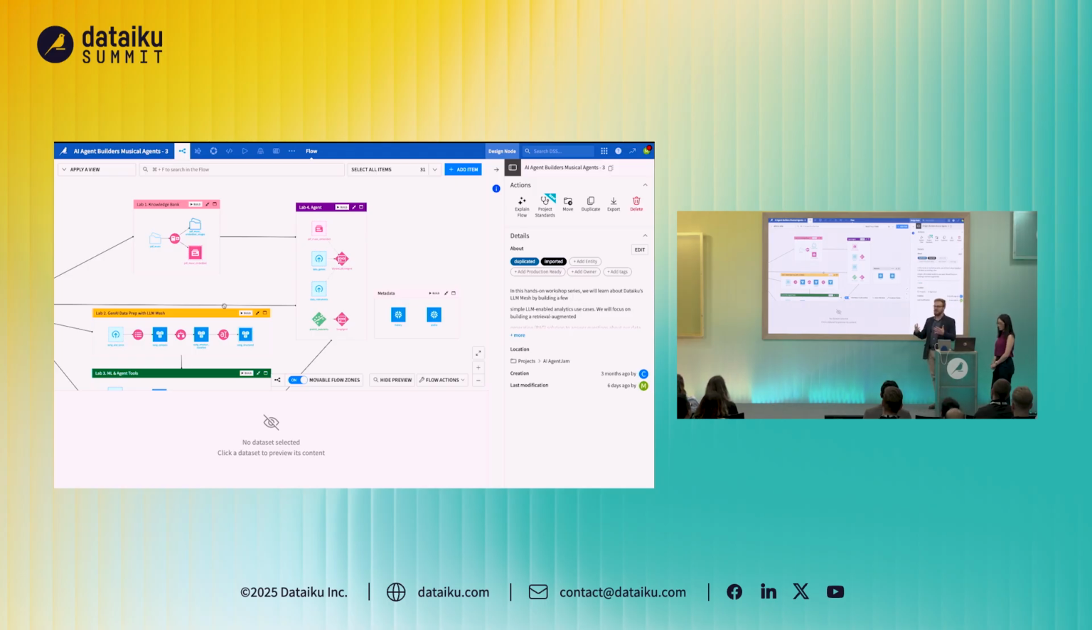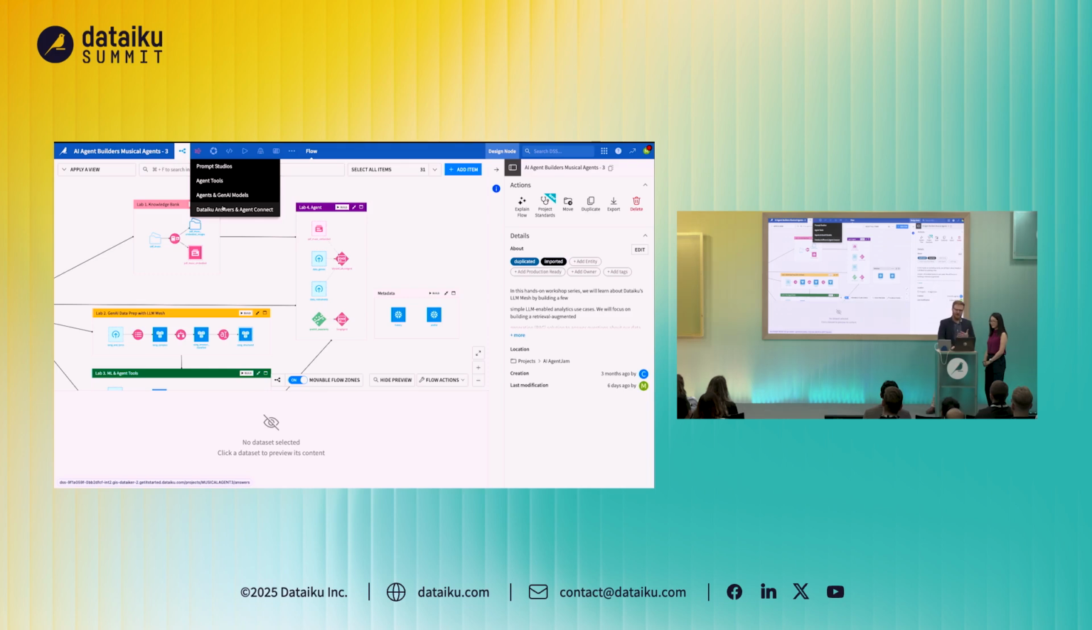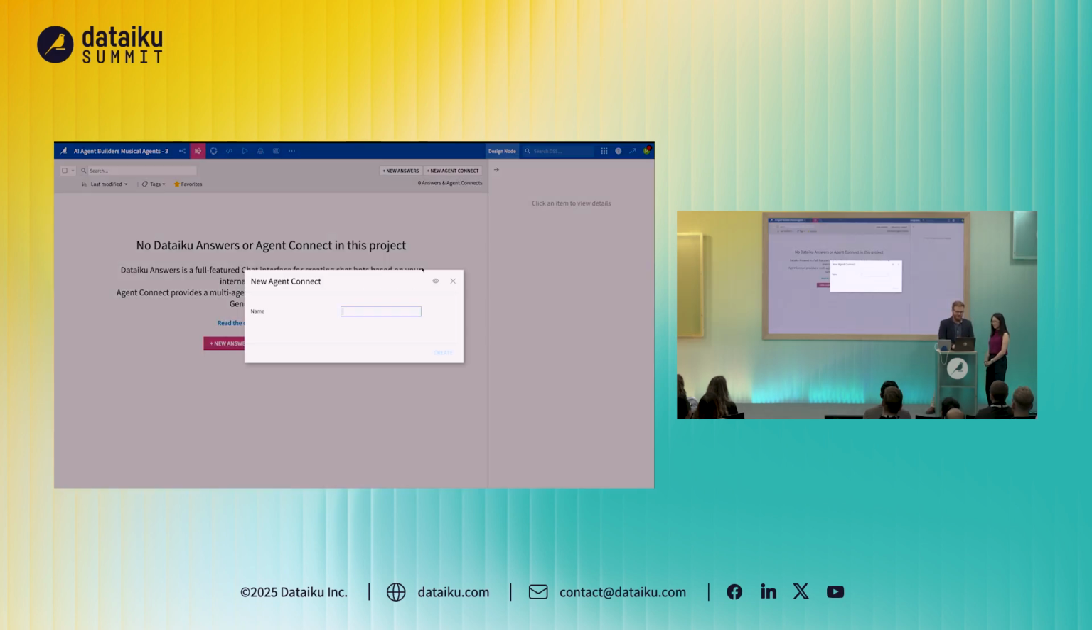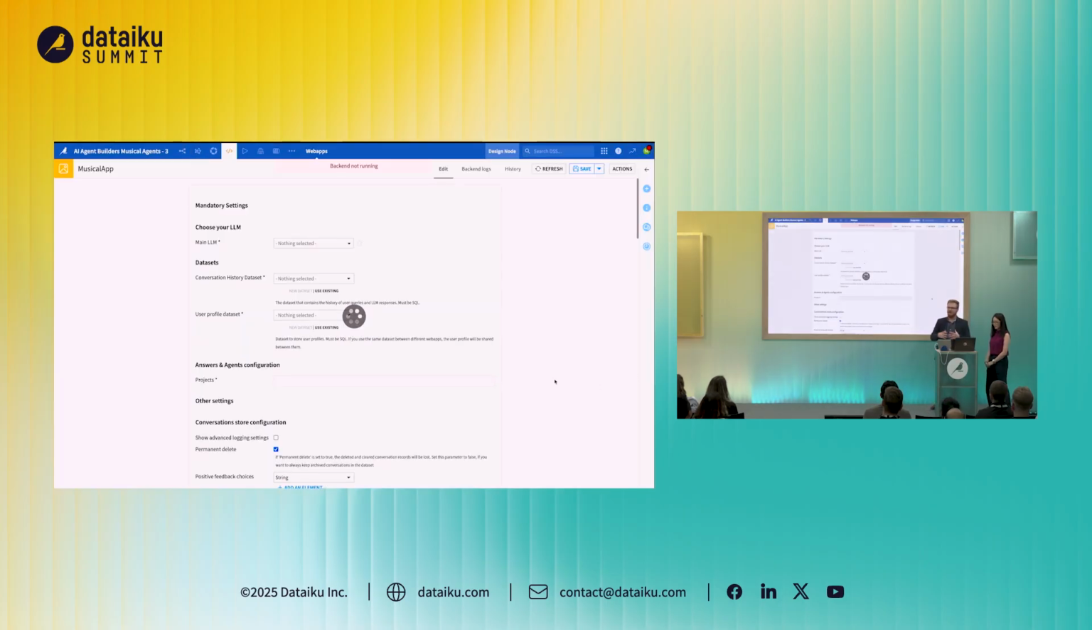Now, the last thing that we need to do here is create our front end that our users or our team of producers is going to use to develop our musical. We saw Matt earlier demo Agent Hub. For today, we're actually going to use Agent Connect because this is very project specific. So how we do this is we approach Agent Connect here, we add in an Agent Connect, and we're going to call it Musical App. If you've had experience with Dataiku Answers or Agent Connect in the past, this will be a very familiar interface.